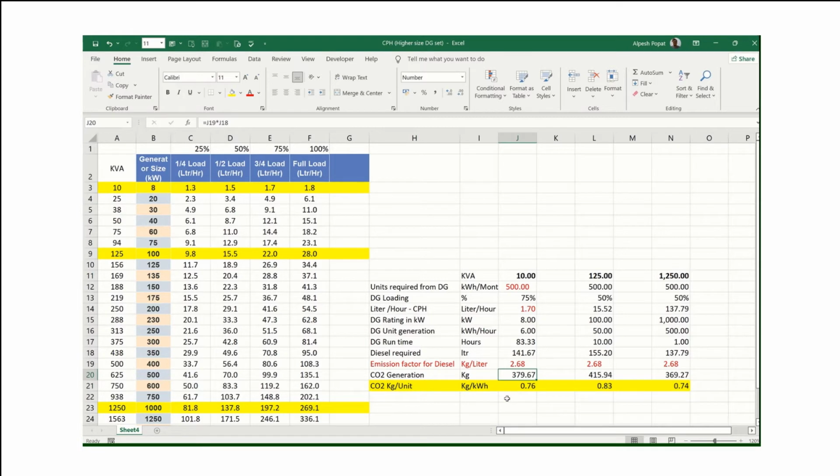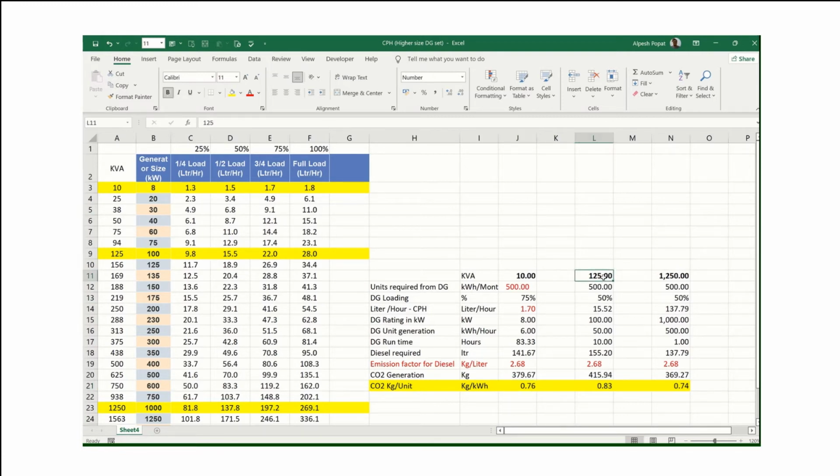Now, if I want to calculate the per unit generation, because I am generating 379 kg for 500 units, then for 1 unit it is 379.62 divided by 500, which is nothing but 0.76 kg per 1 unit of DG set.